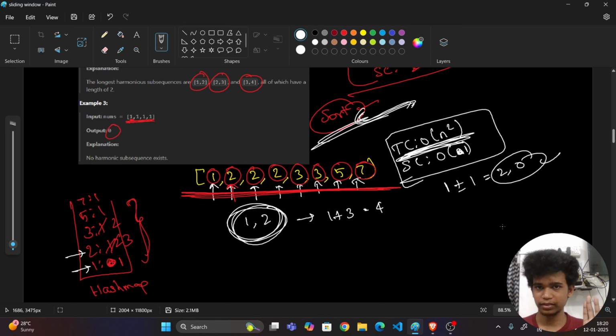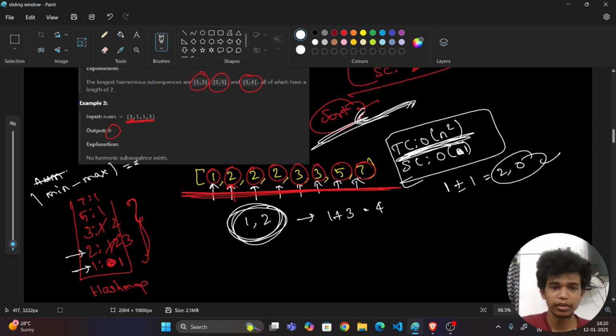Can you understand this? I'm just putting everything into a hash map, and taking the count of each and every value, so that I can take the condition in the reverse way. They are asking us to find the minimum and maximum values whose absolute difference should be equal to 1.